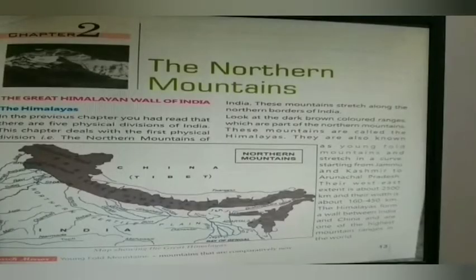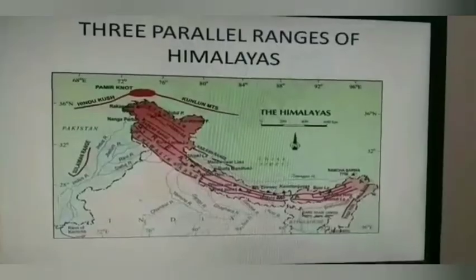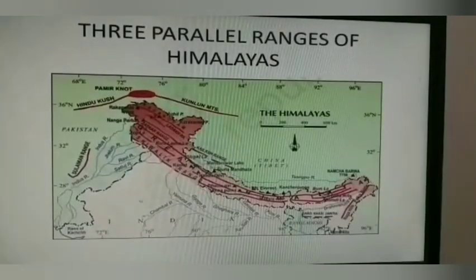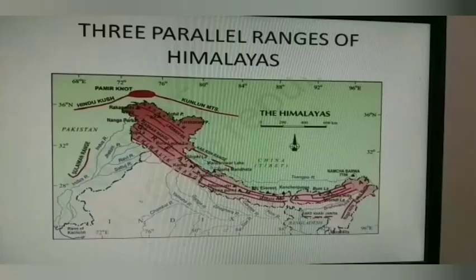The Himalayan ranges in India stretch from Jammu and Kashmir in the north to Arunachal Pradesh in the northeast. The Himalayas consist of three parallel ranges: the Greater Himalayas, Himadri, the Lesser Himalayas, Himachal, and the Outer Himalayas, Shivalik. Several glaciers originate from these mountains. Some rivers such as Ganga and Yamuna also originate from these glaciers.